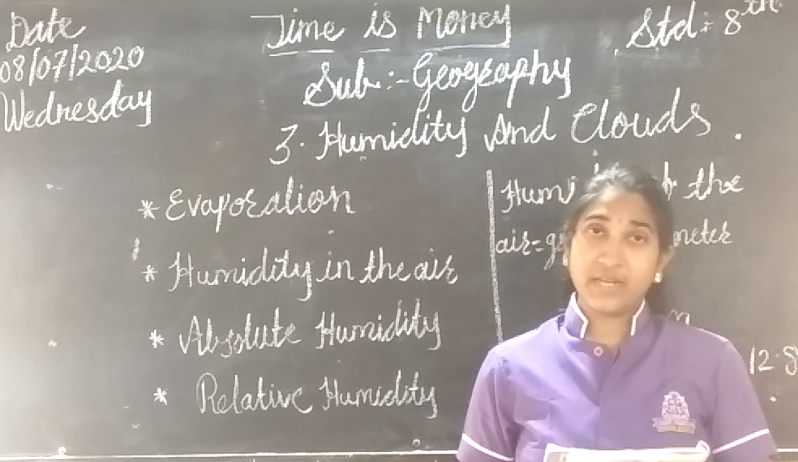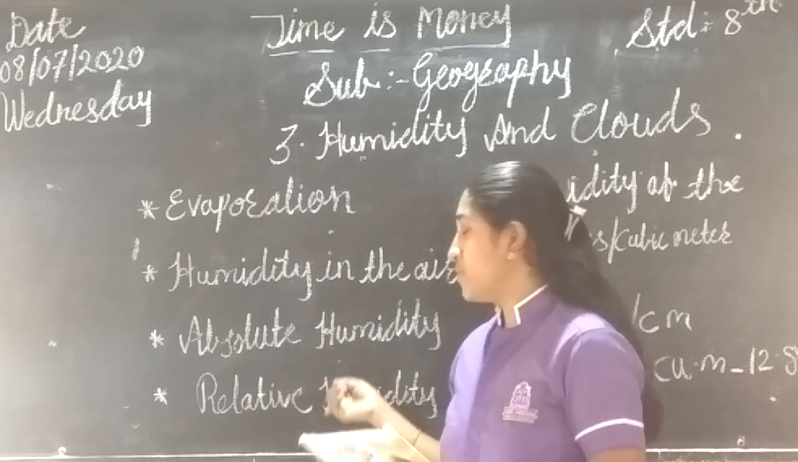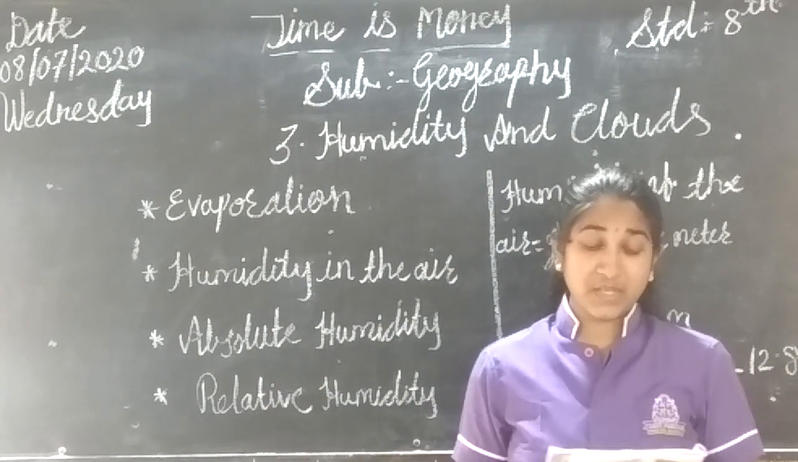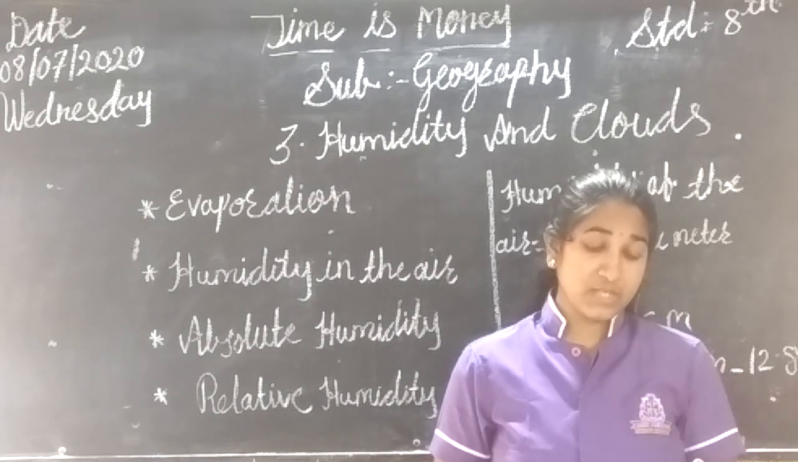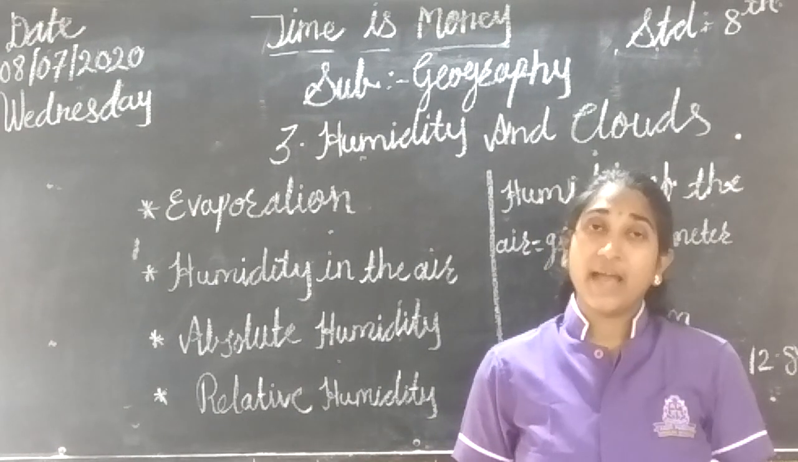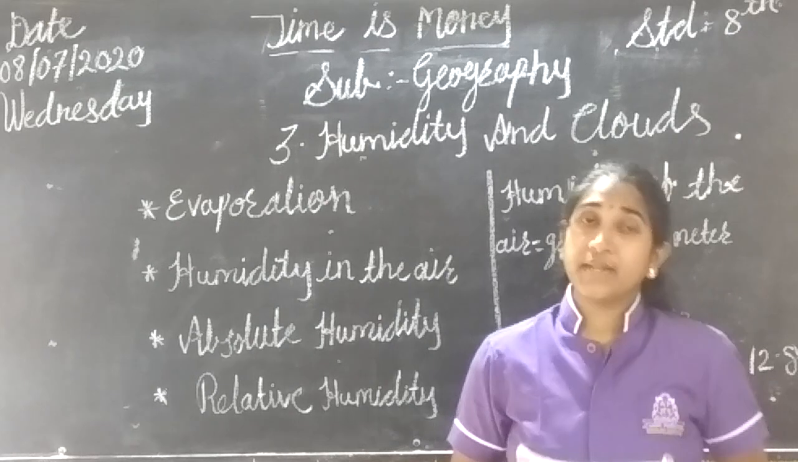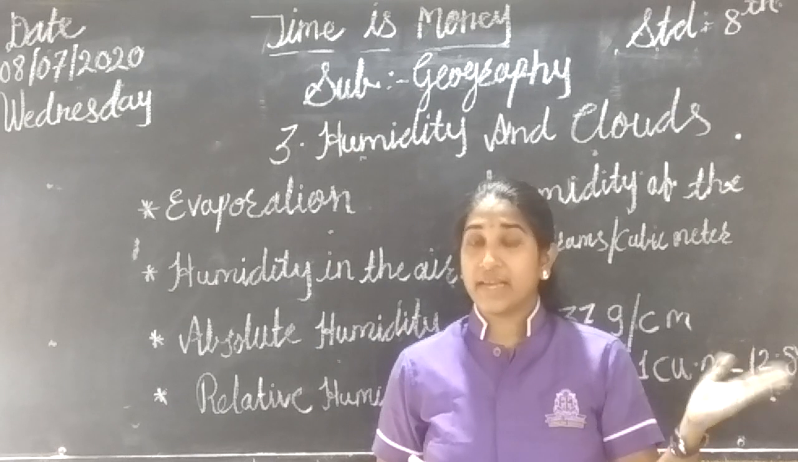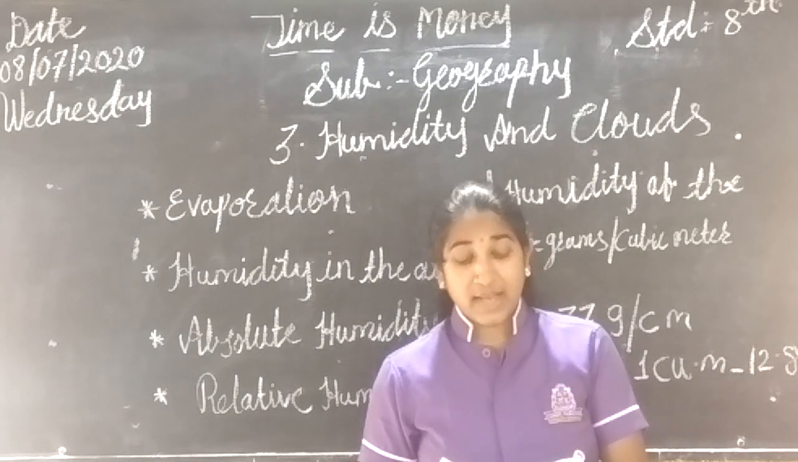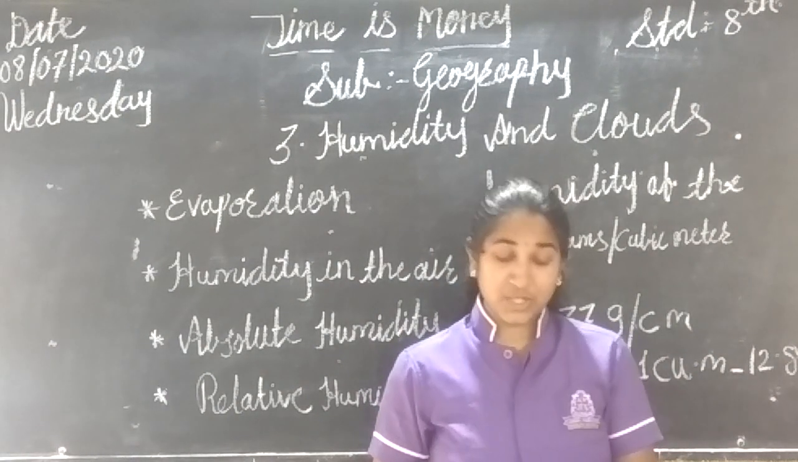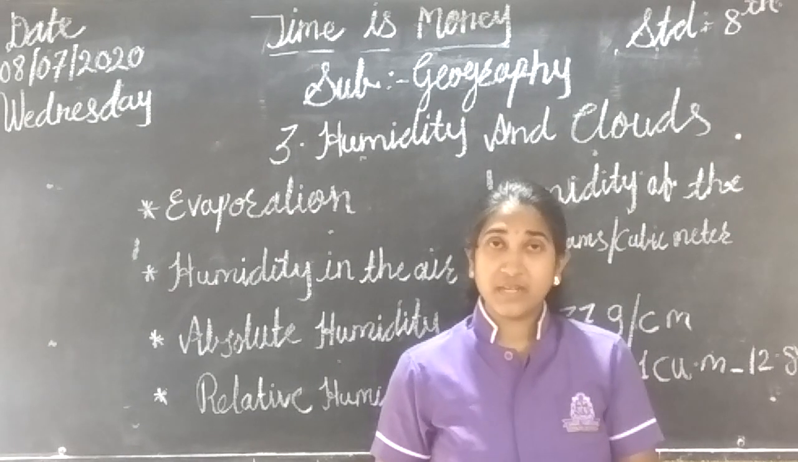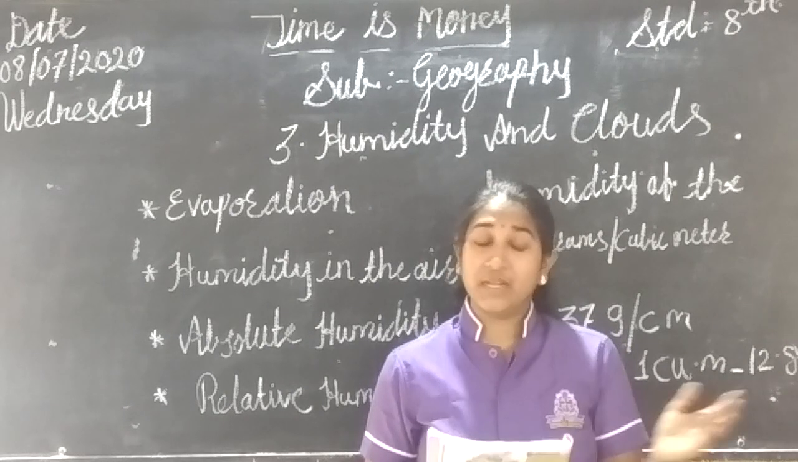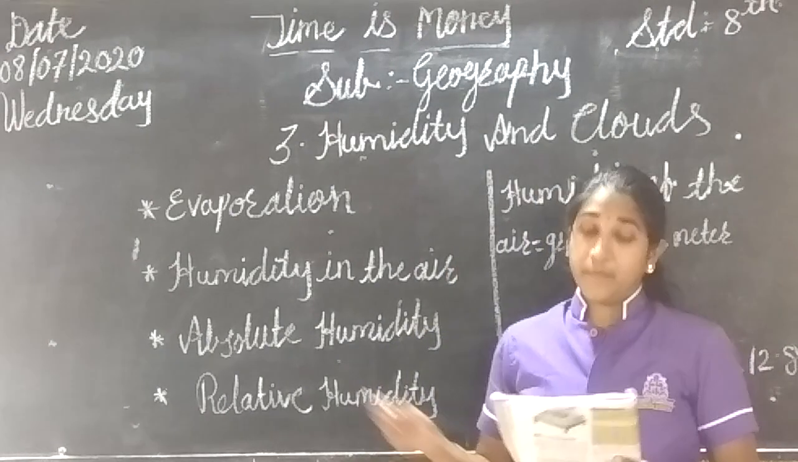Next is the relative humidity. The amount of water vapor present in the air can be expressed as a percentage of the amount needed for saturation at the same temperature and the same volume. See, what is the relative humidity? It is the amount of vapor present in the air expressed as a percentage of the amount needed for saturation at the same temperature and volume. So it is expressed in percentage.